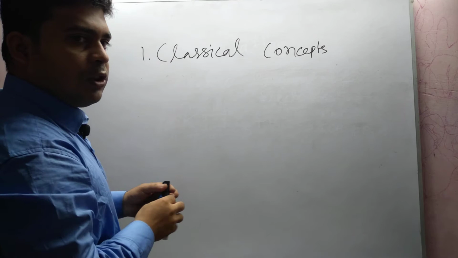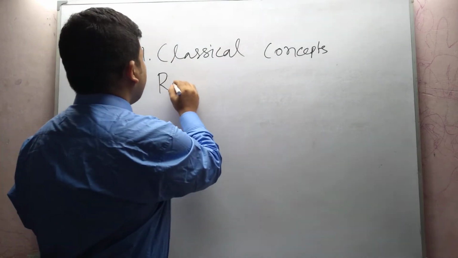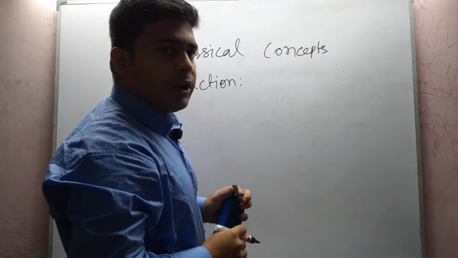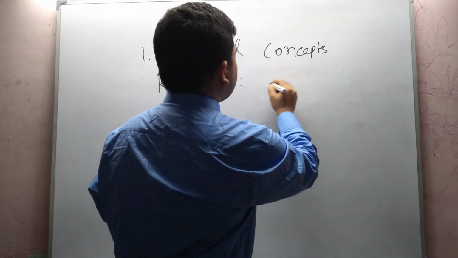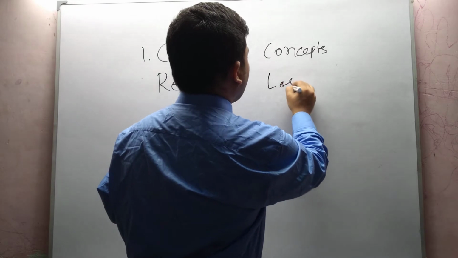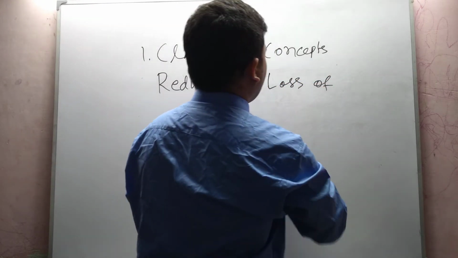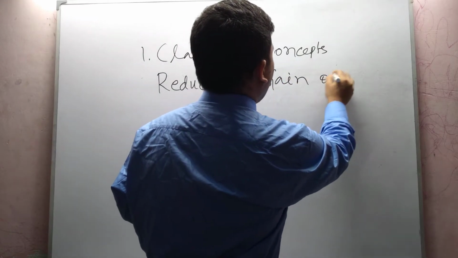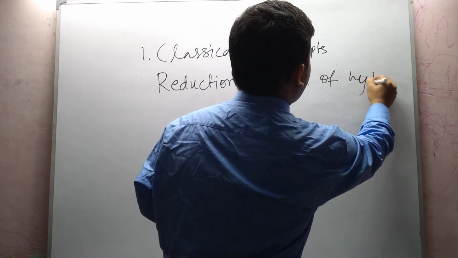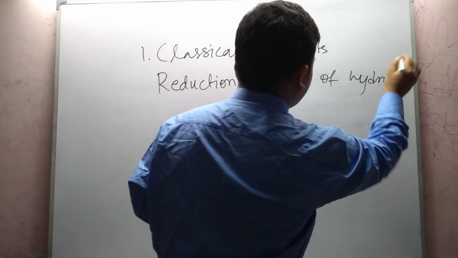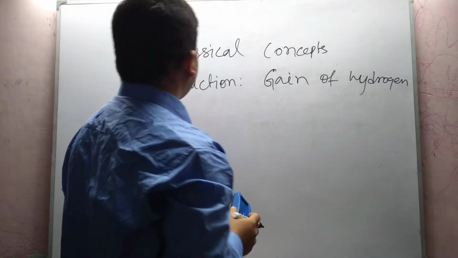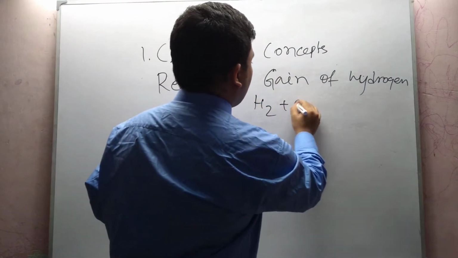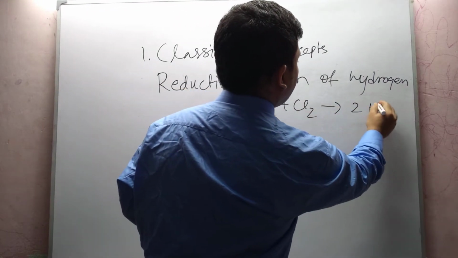Using this classical theory, we define reduction as a process of gain of hydrogen. This is the first point. Suppose hydrogen and chlorine react together to form HCl.